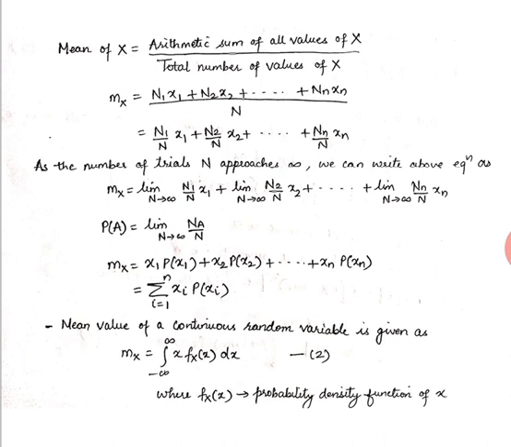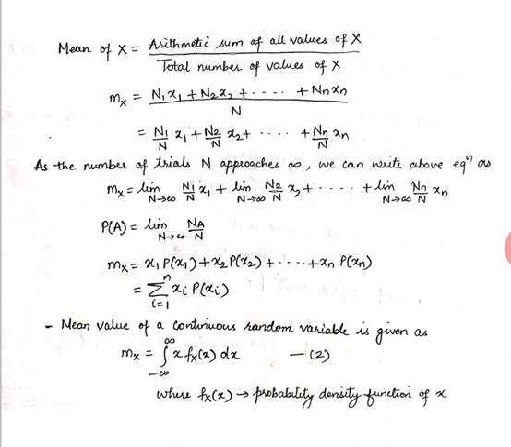We already know from probability theory that the basic definition of probability is that probability of A is given as limit as N tends to infinity of nA divided by N. So limit as N tends to infinity of n1 divided by N is the probability of x1, similarly n2 divided by N is nothing but the probability of x2, and similarly nn divided by N is the probability of xn.